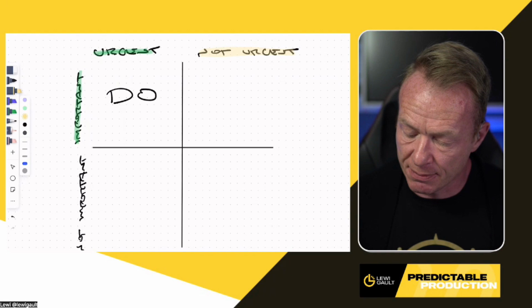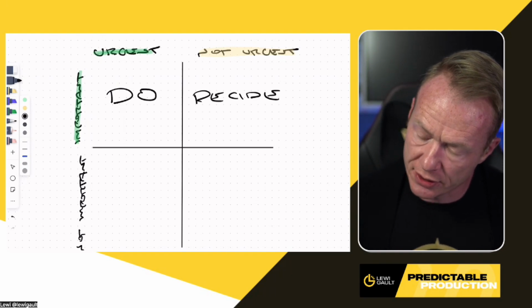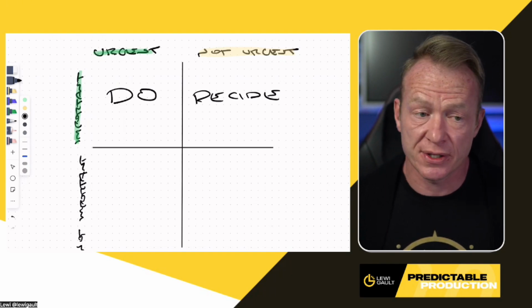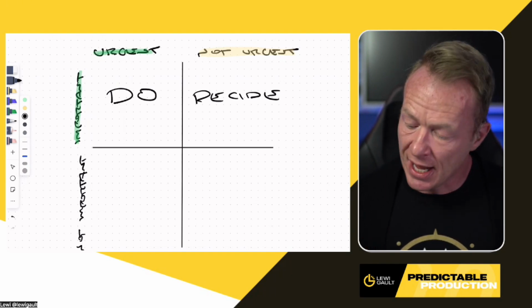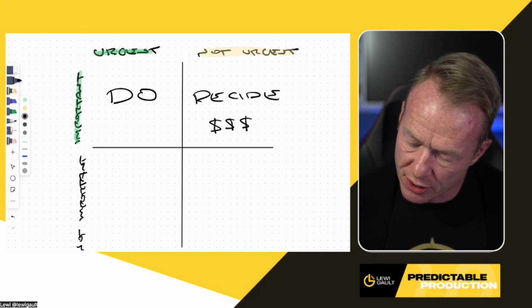So in this box right here, we have to decide when to do these tasks. All right, we need to figure out when are we going to do these. They're important to the business. I know this, but it's not urgent. I call this the money box, and we'll get back to this in a little bit here. This is called the money box.